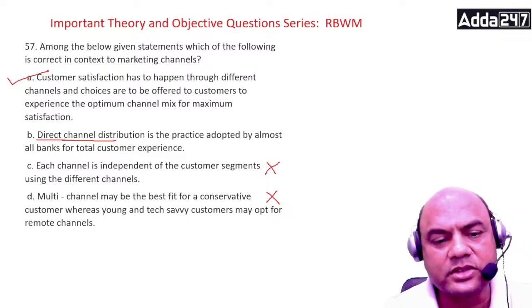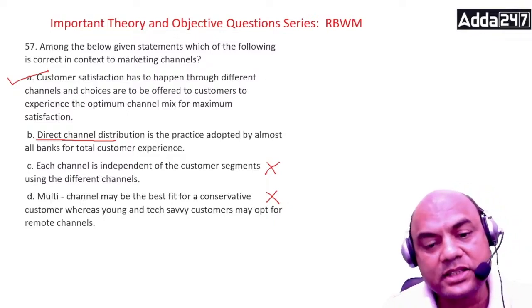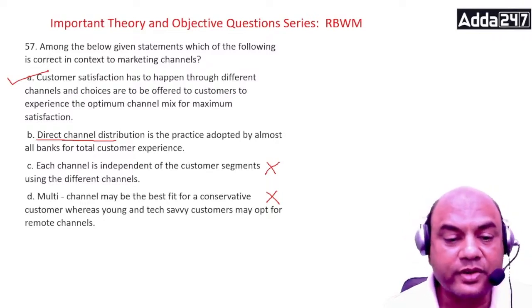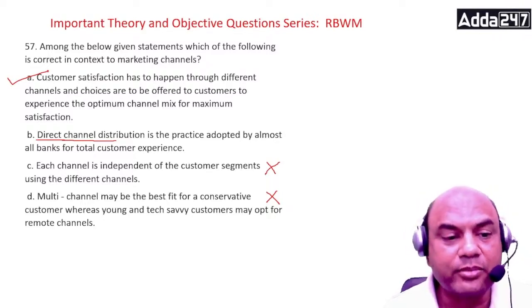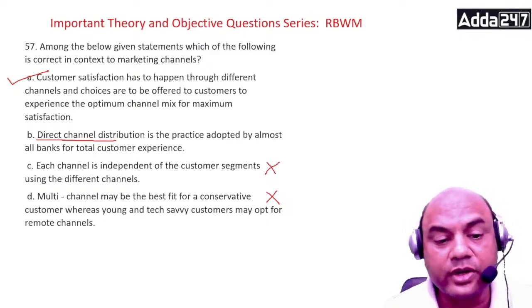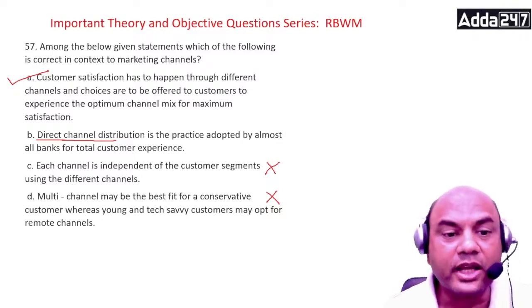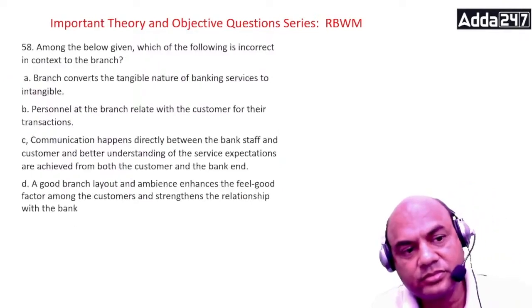Similarly, alternate channels also have plus and minus. So these direct channels may be the best fit for conservative customers. Somewhere it can be true. Direct means what? Branch banking. Okay, so the answer is A. Got it?